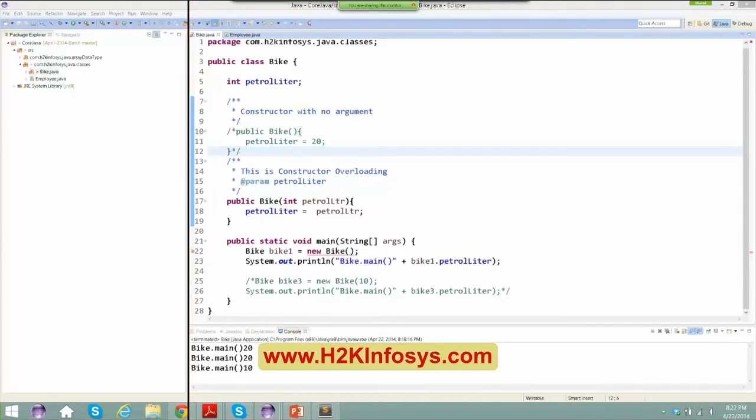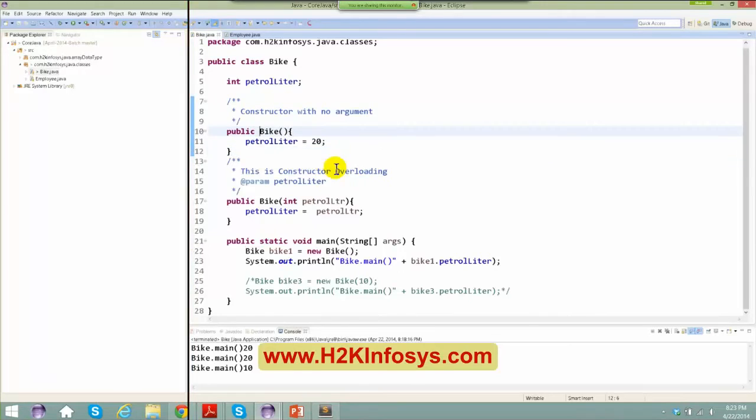I just have a quick question on what defines a constructor. How do I know that petrol LTR is a constructor? What specifies in this code that this is a constructor? Okay, I think you have just missed that. If you can see here, the name of the class and the name of this particular method are the same, and you do not have any kind of return type here. The moment you see this, that means it is a constructor.